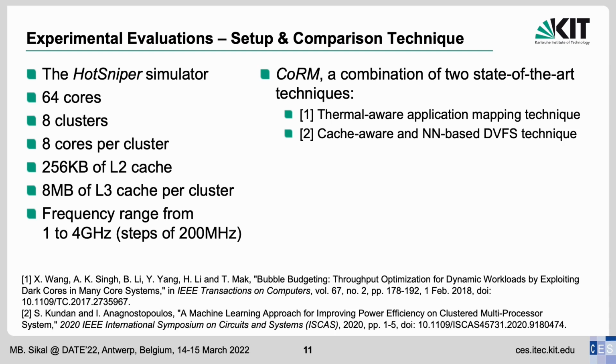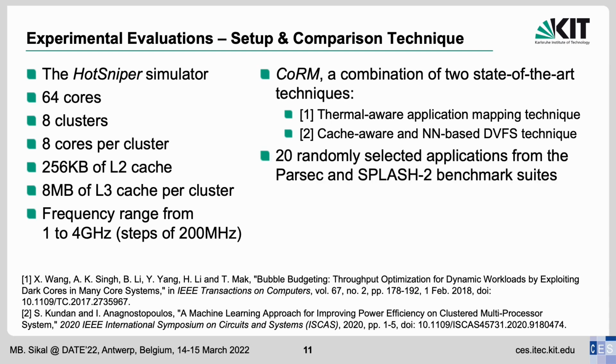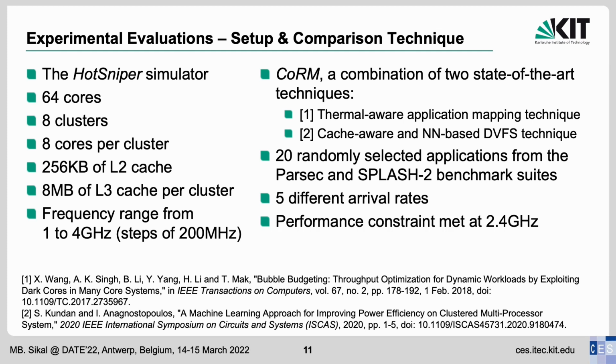For our evaluations, we create workloads of 20 randomly selected applications from the Parsec and Splash2 benchmark suites. To demonstrate that our technique can generalize to the different arrival rates of applications, we run each workload at 5 different arrival rates sampled from a Poisson distribution. Like in the previous example, we set the performance constraint of applications as their alone execution time at 2.4 GHz. And now, let's look at the results of these evaluation experiments.